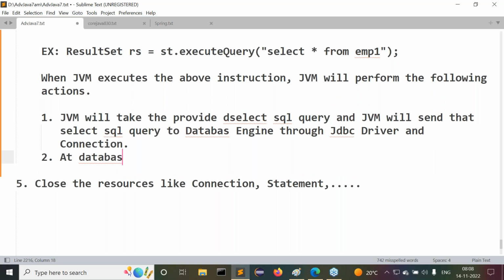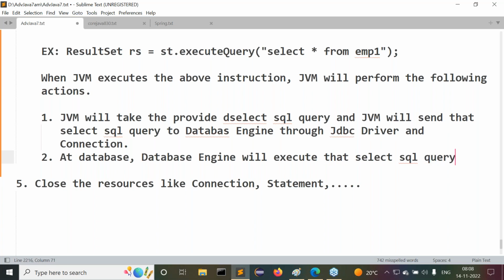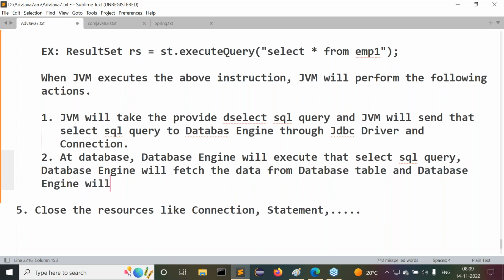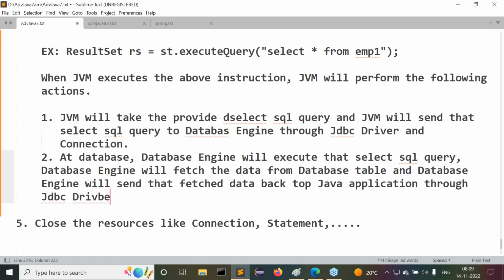At the database engine, it will execute that select SQL query. The database engine will fetch the data from the database table, and the database engine will send that fetched data back to the Java application through the JDBC driver and connection.